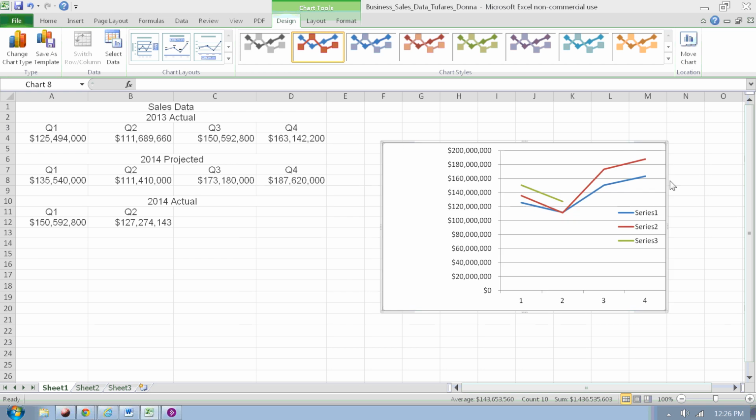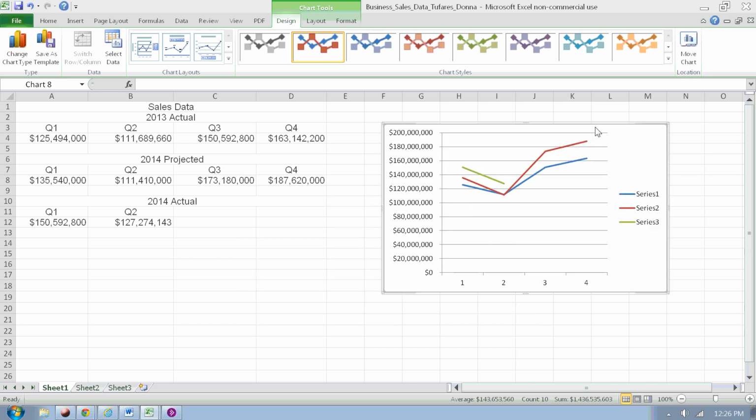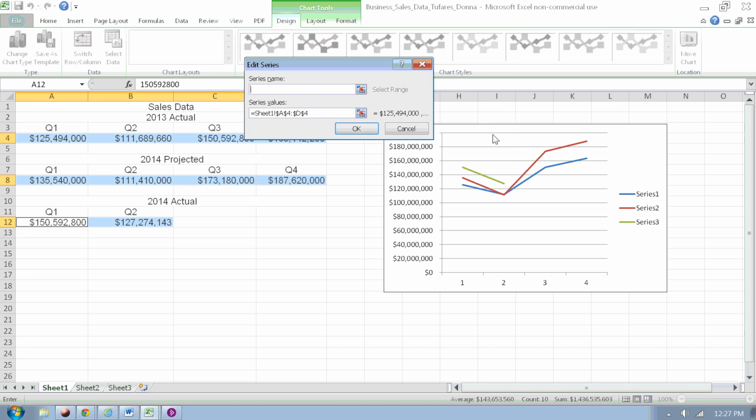You don't really need to put it on a second page. You can just line it up so it doesn't cover the data. As you see in this chart, it doesn't have the name of the series, and the way that you do that is to right click on it and go to select data. Then you can edit the series and give it a name. You won't have to change the range because you see it already has the range.